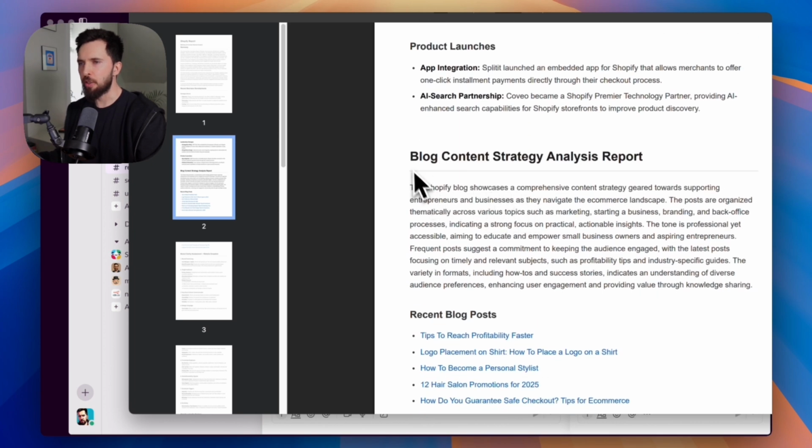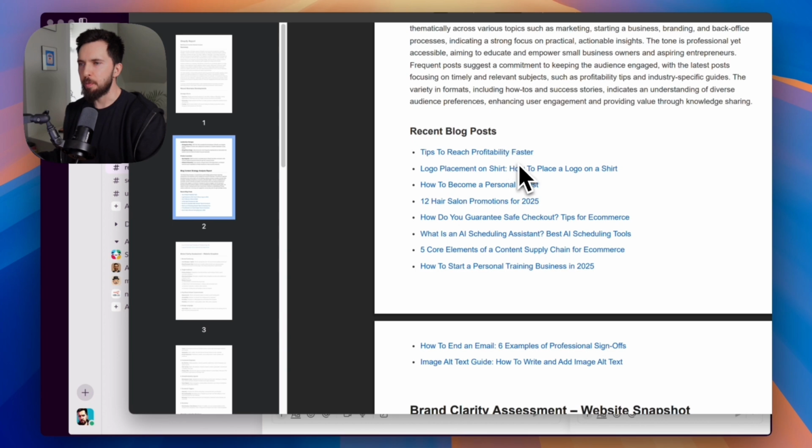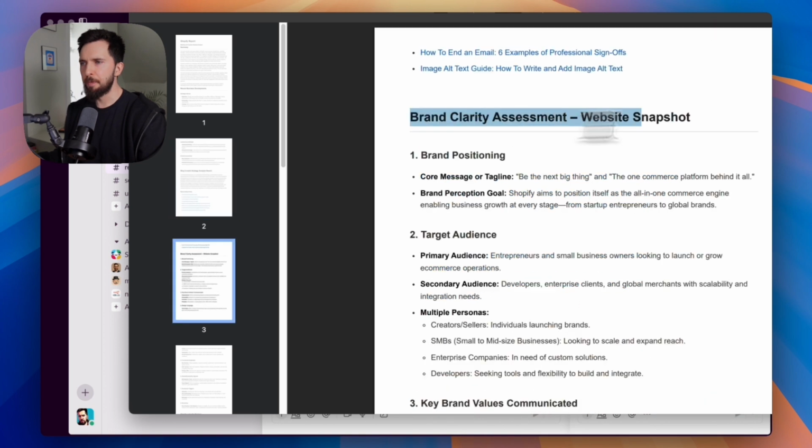Okay, this is pretty interesting. Blog content strategy analysis. The Shopify blog showcases a comprehensive content strategy geared towards supporting entrepreneurs. That was always the main line. So a recent blog post. That's it. Let's look at brand clarity assessment.